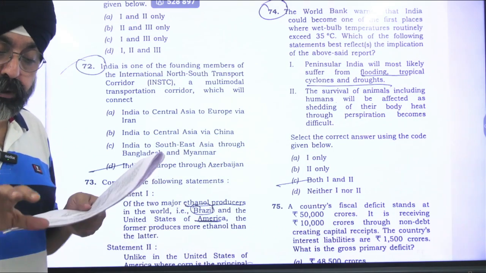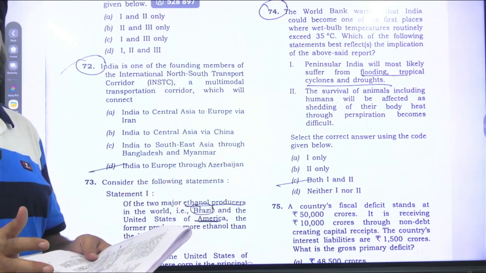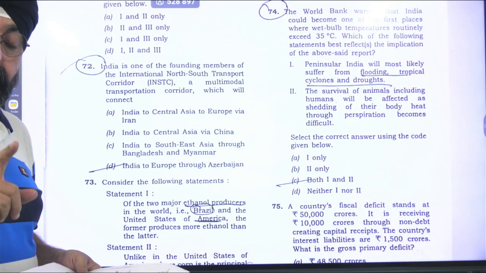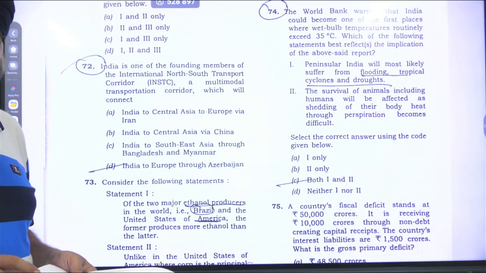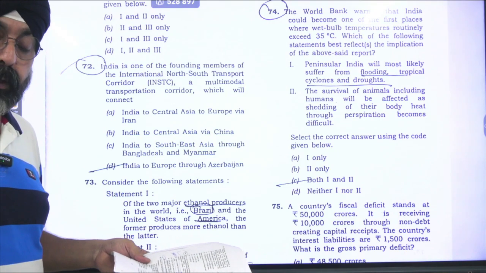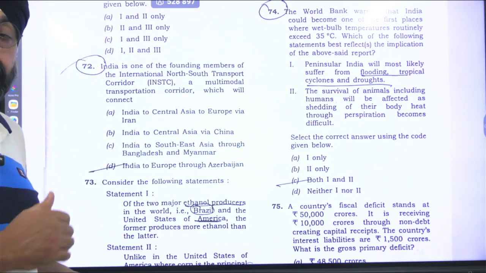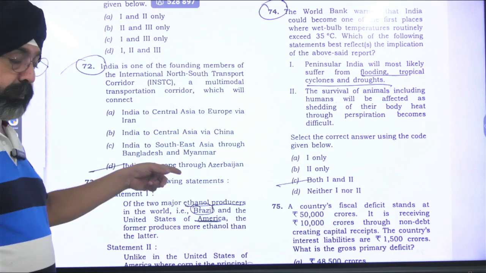This Caucasus region and the Turanian plains, collectively, this is Central Asia. So keeping this in mind, first option is more appropriate, right? From the GS point of view. Otherwise, your maps will keep on showing how it moves from Iran to Baku to the other places. Baku is the capital of Azerbaijan. I will go for the first option, not for the D, first one.